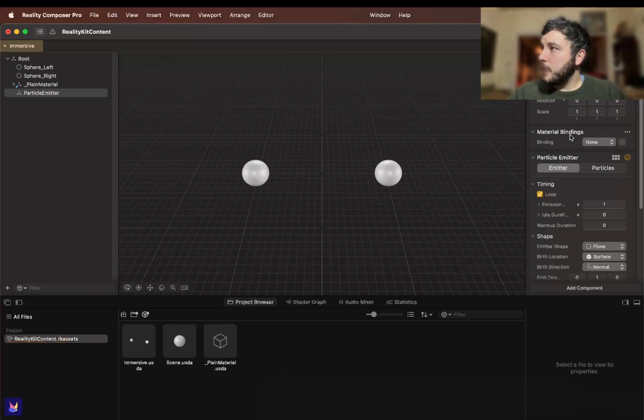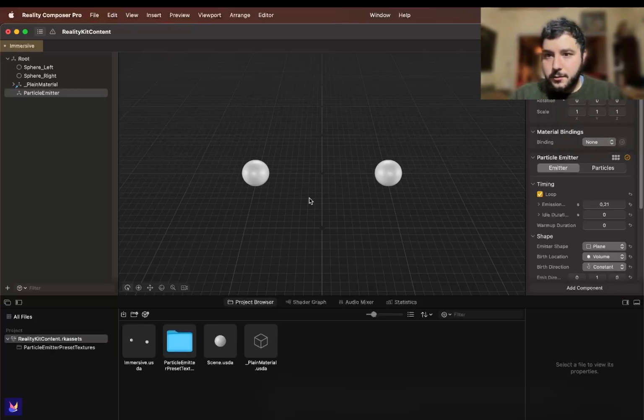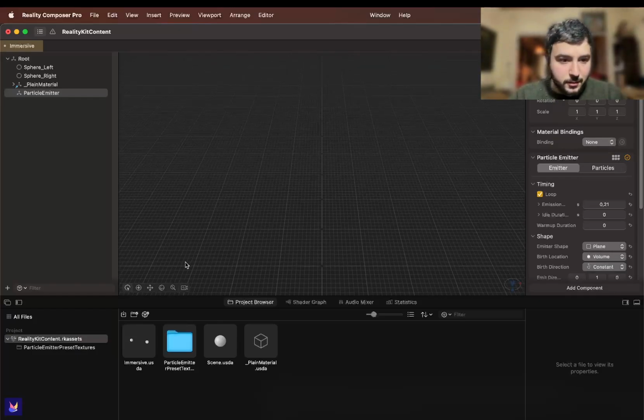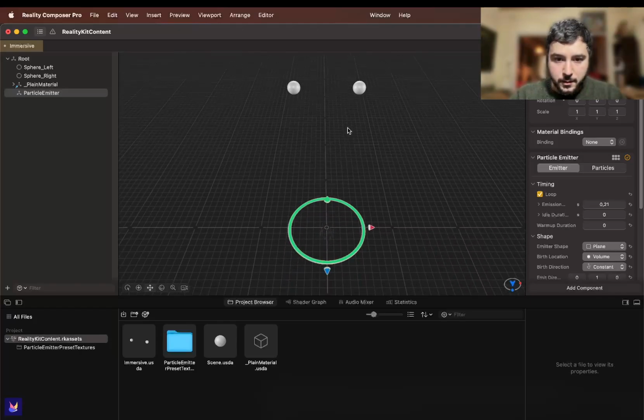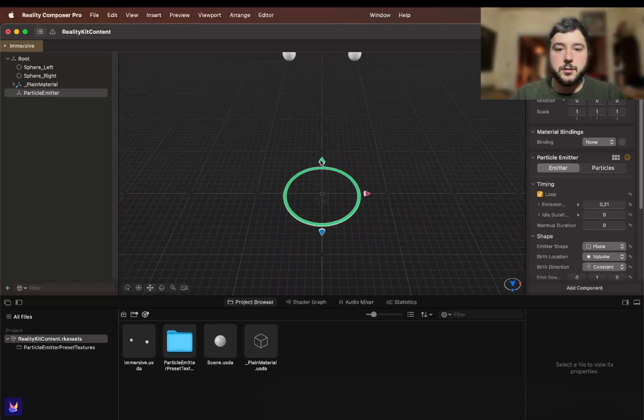First of all, we are going to change the type of emitter to rain. We are going to play to see where this emitter is. It's here. We are going to move it to the top.